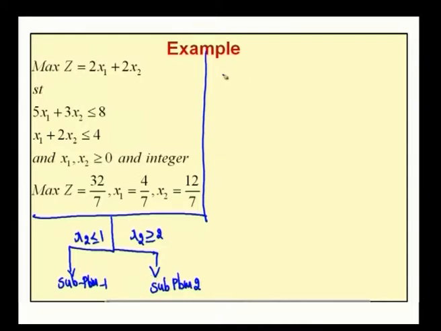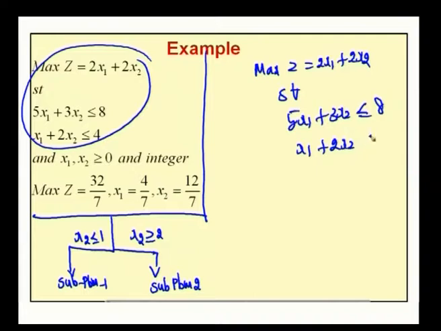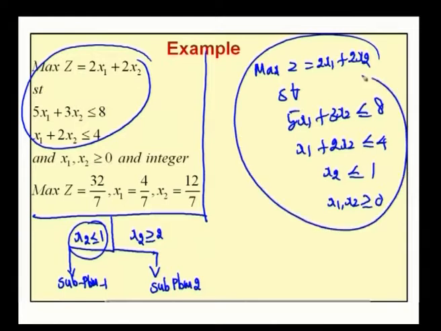Now, our subproblem 1 is the original problem: maximum z equal to 2x1 plus 2x2 subject to the constraints 5x1 plus 3x2 less than or equal to 8 and x1 plus 2x2 less than or equal to 4, and by adding the condition x2 less than or equal to 1, where x1, x2 greater than or equal to 0, it becomes our subproblem 1.